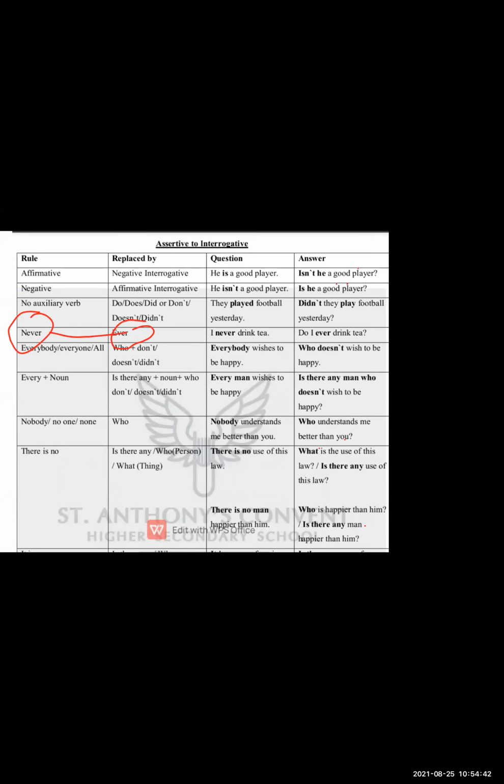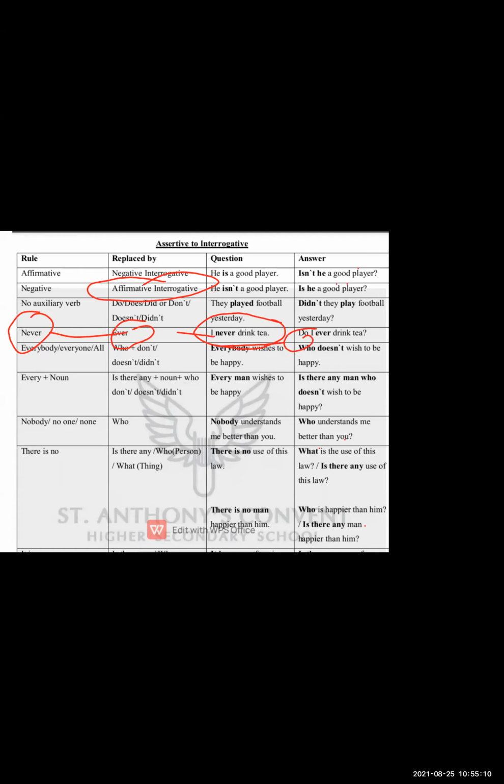So here we have one example. I never drink tea. Now this is a negative sentence, right? Now this negative sentence we have to convert into interrogative. Simple interrogative? No, we have to convert it into an affirmative interrogative. In this sentence, you find no helping verbs are there. So that's the reason they start with do.